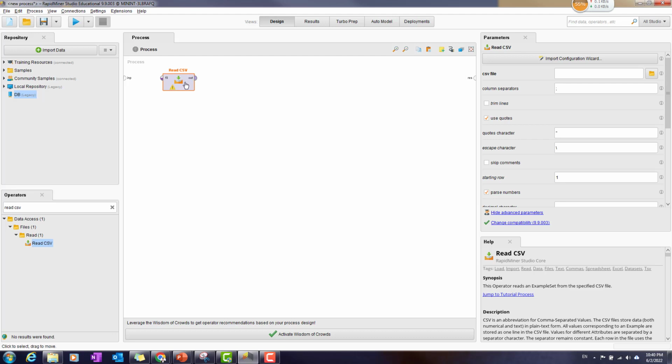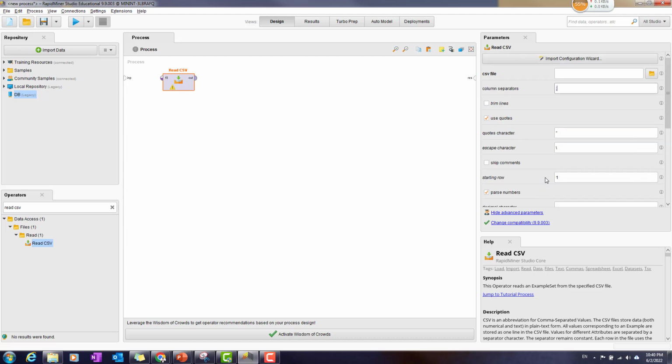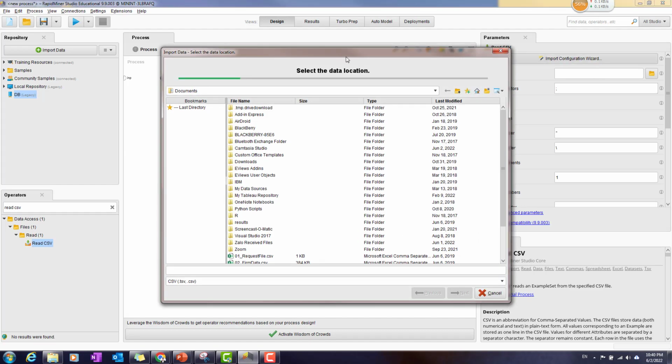All right, up until this point you have not got anything yet. If you click on the Read CSV box, you can see the parameters of Read CSV, including all the information like how you can set the separators and which one you want to choose, the encoding, and other kinds of information. But here I will just use the import configuration wizard, so that helps me import the data with a click. Okay, so I do that.